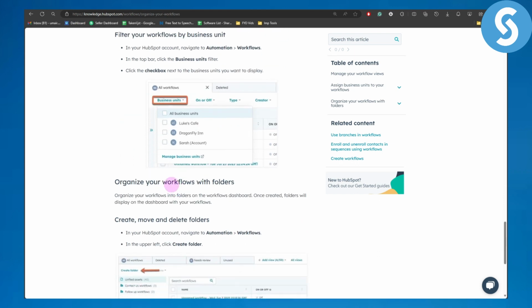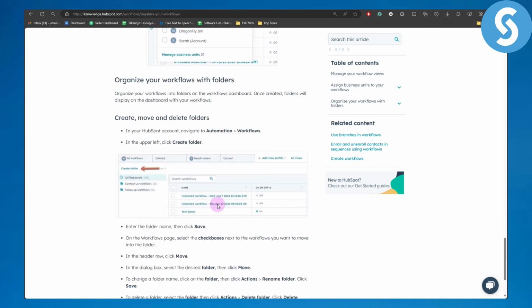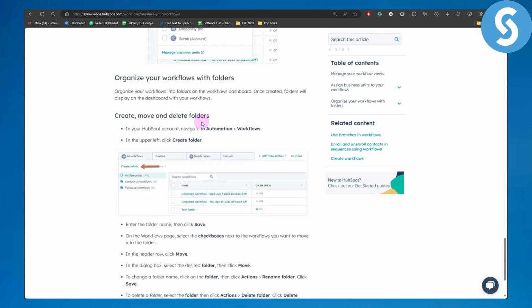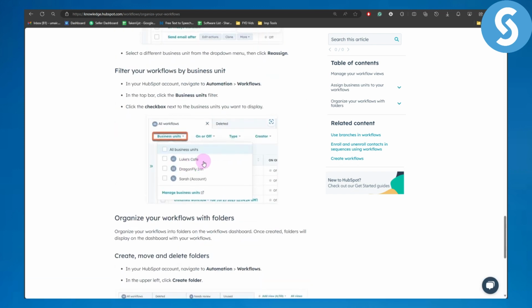After that, you can organize your workflows with folders. So organize your workflows into folders on the workflows dashboard. Once created, folders will display on the dashboard with your workflows. And then you can create, move or delete folders, and yeah, the rest is pretty simple. So that is the process.